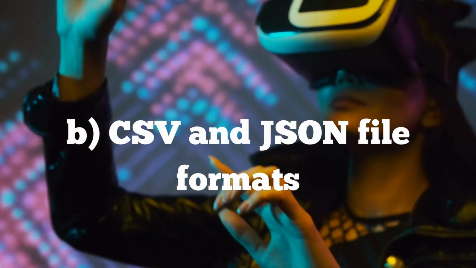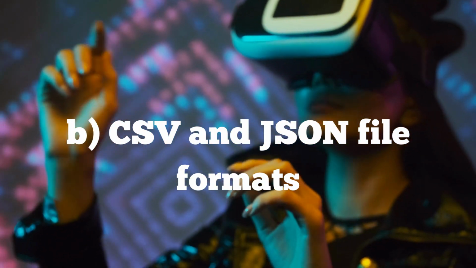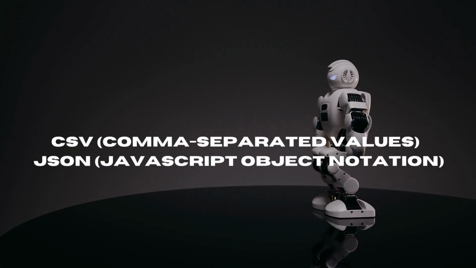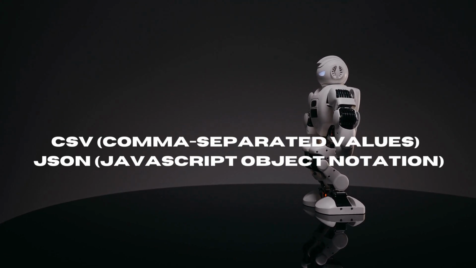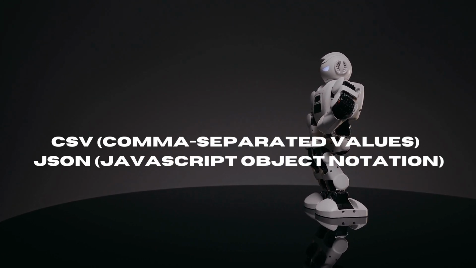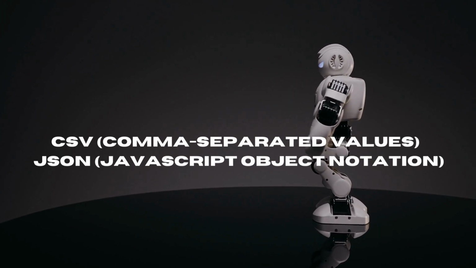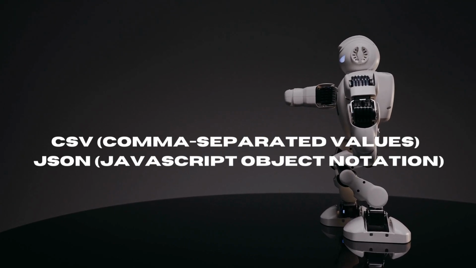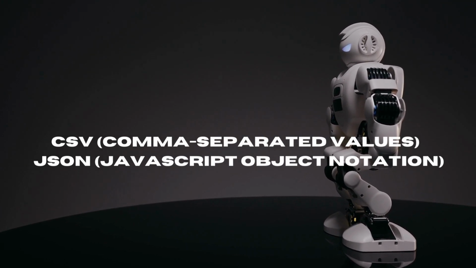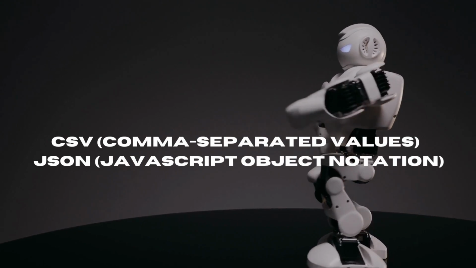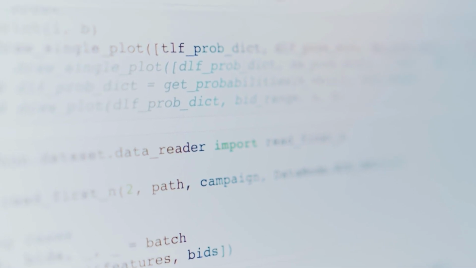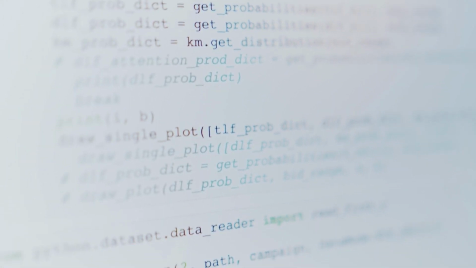CSV and JSON are commonly used file formats for storing structured data. CSV is comma separated values and JSON is JavaScript object notation. CSV files store data in a table-like format with values separated by commas. JSON files store data in a human-readable format using key-value pairs. Python provides convenient libraries such as CSV and JSON to read and write data in these formats, simplifying the handling of CSV and JSON files in Python programs.